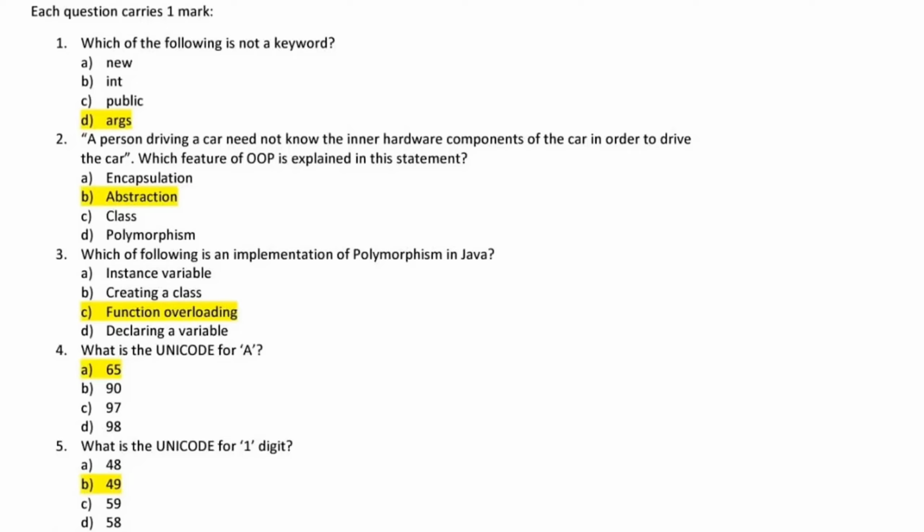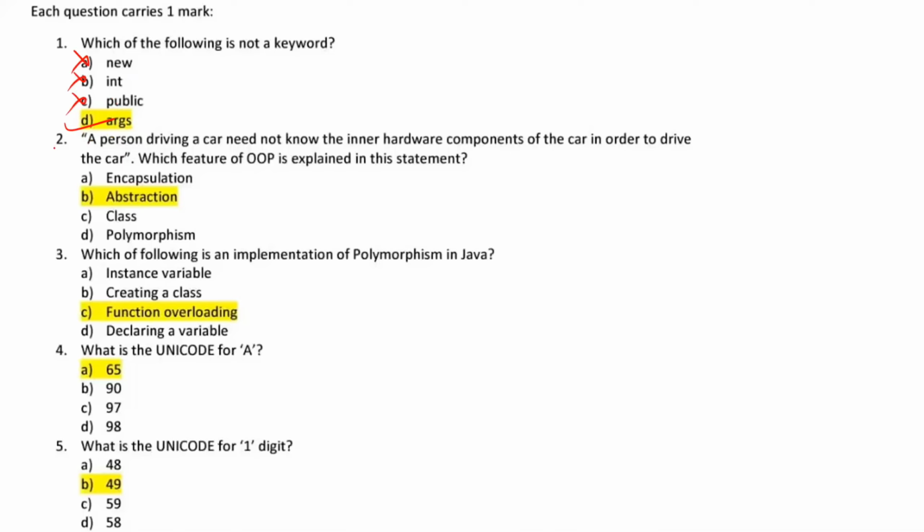As we are very well aware, new is a keyword that is used for creating an object. Int is a data type that is used to declare a variable of integer type. Public is an access specifier, which is used to make a particular class public. So all those three things at the top, option A, option B, and option C, are keywords in Java. And option D, args, is a variable of any type. So we are very well aware that variables are identifiers. So this is not an option, this is not an option, this is not an option. So option D is the correct answer.